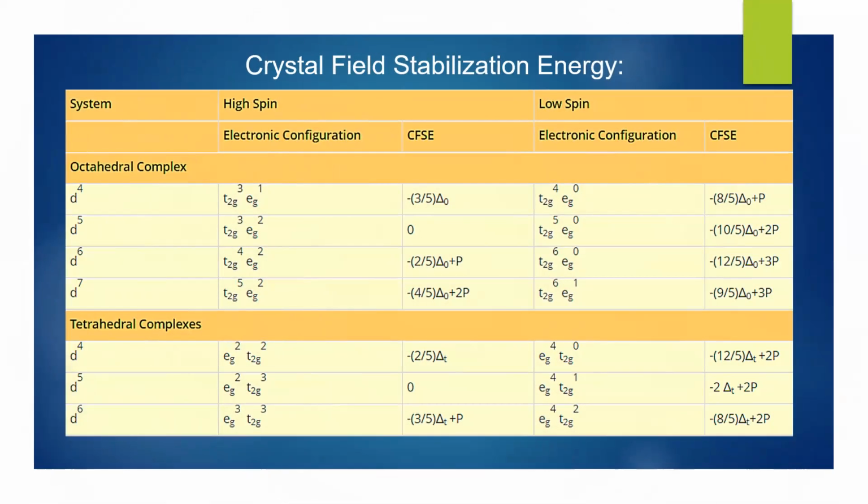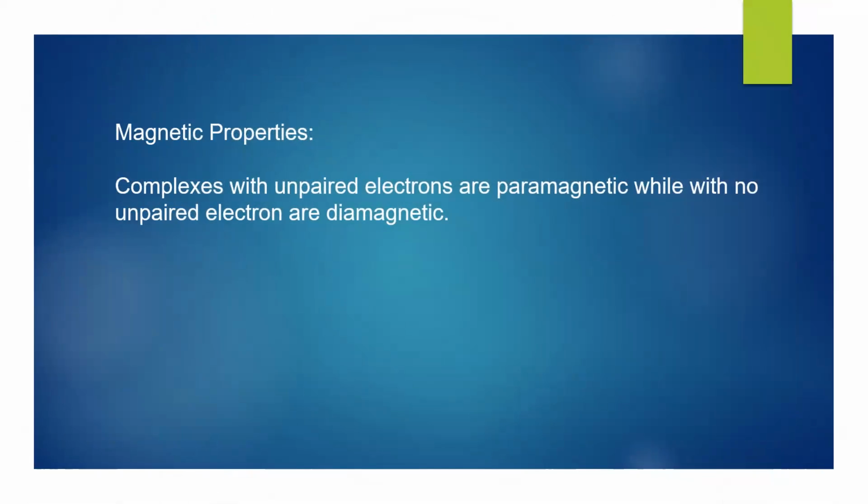This is what we are talking about, crystal field stabilization energy, which is your CFSE. Magnetic properties.